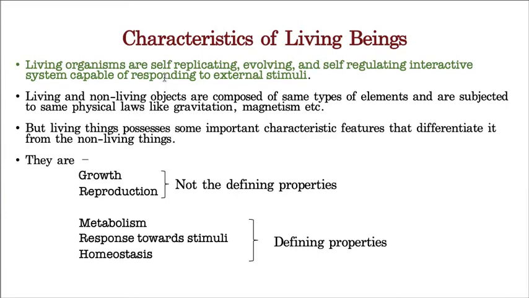Now let us take the second word of the definition. Evolving. That means the organism should be able to change its body according to the external environment. That is called evolving. Hope you know evolution: the gradual change that takes place in the body of an organism is called evolution.